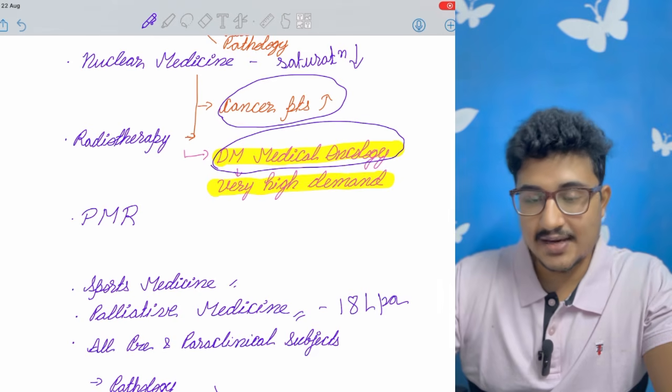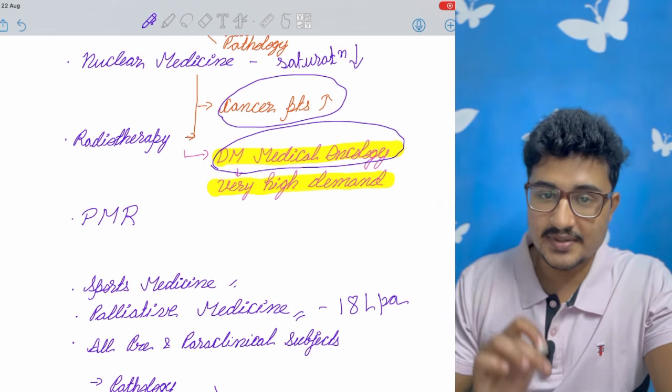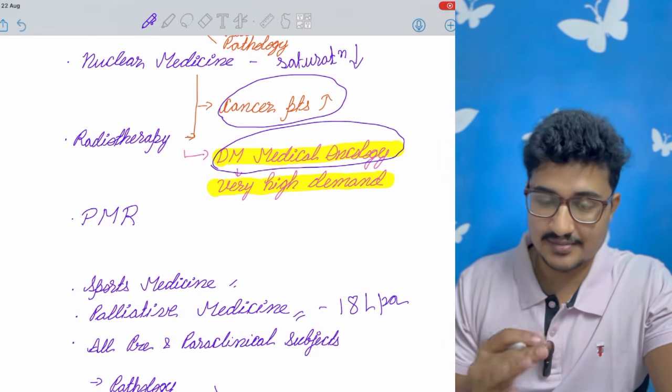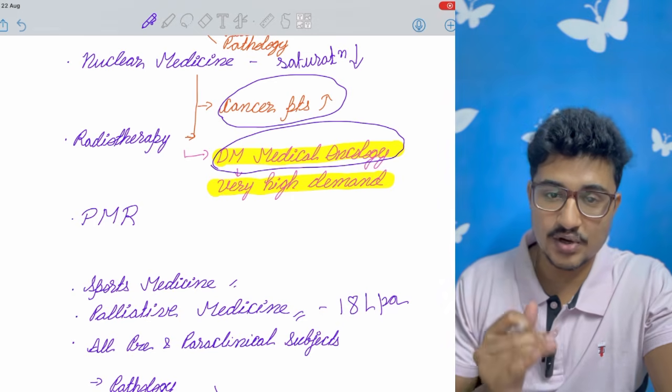And all pre and paraclinical subjects also come in the domain of work-life balance, because they all provide it.